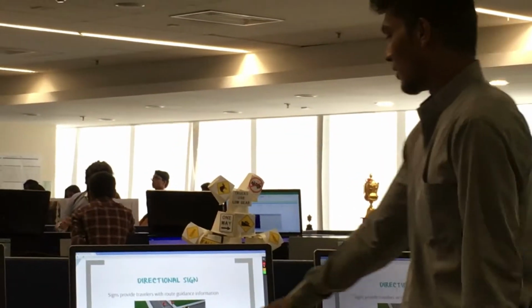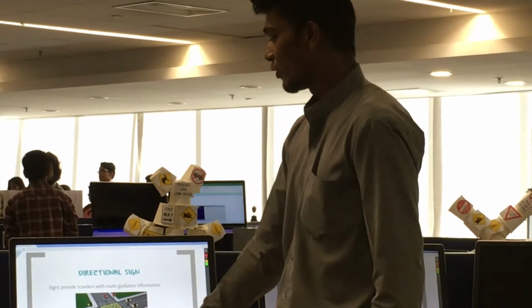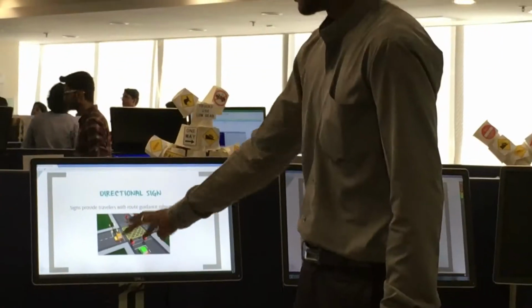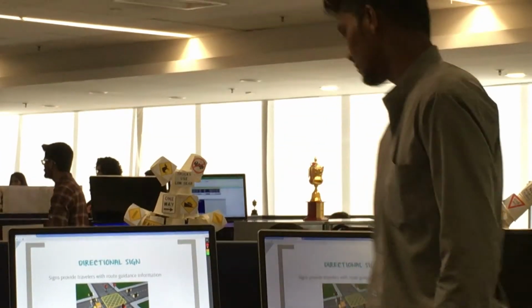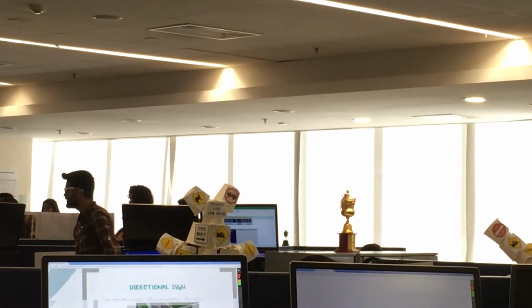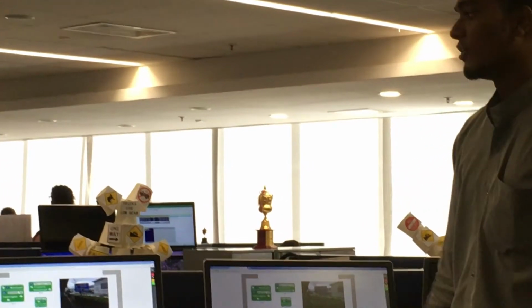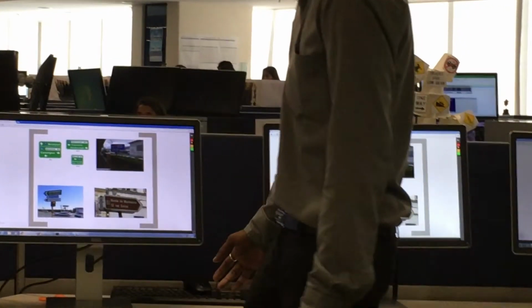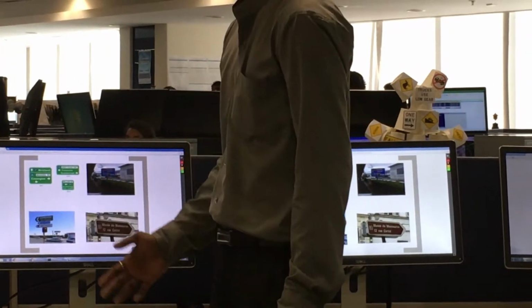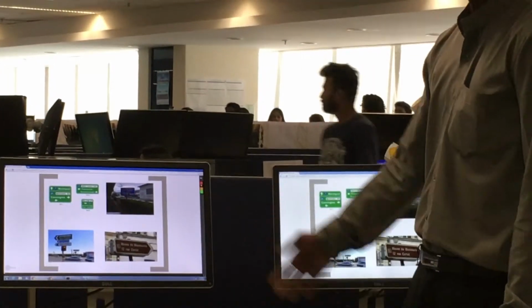In simple terms, if I'm traveling in the green car over here and a directional signboard is present over here, it will provide information to the driver about the three roads connecting to it. That is for the straight road, for the left, and for the right road. These are a few examples of directional signboards. In almost all countries, we find green signboards. Near airport areas, you find maroon boards. The color of the signboard can change according to different types of places. It can be white, it can be blue. Sometimes it can even be brown for tourist information.